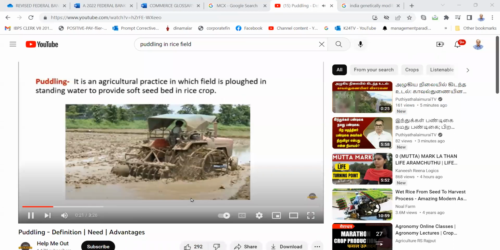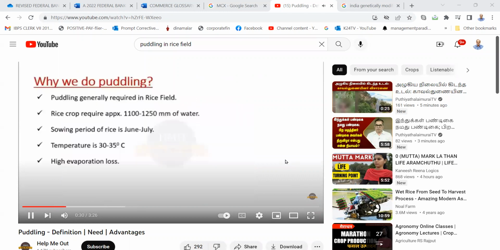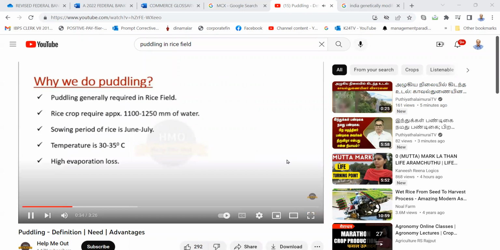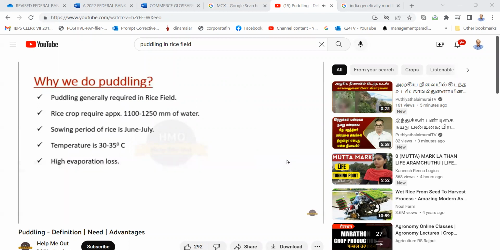Puddling generally we do in a rice crop, as we know that the rice crop we grow whether by transplanting or direct seeding. So the next question arises, why we do puddling? What is the need of this? As we know that this practice we mainly do in a rice crop, and the rice crop requires a